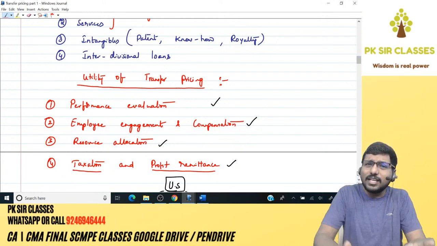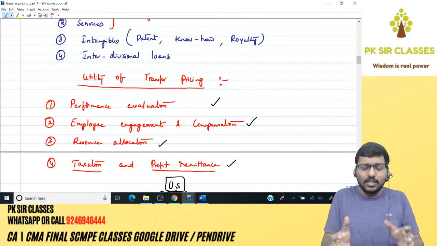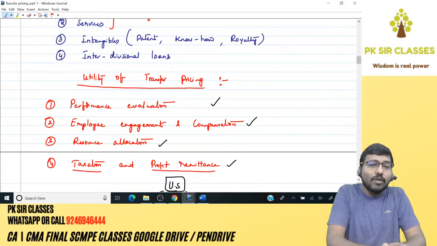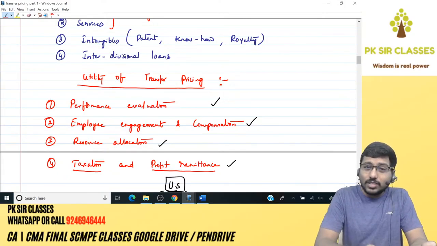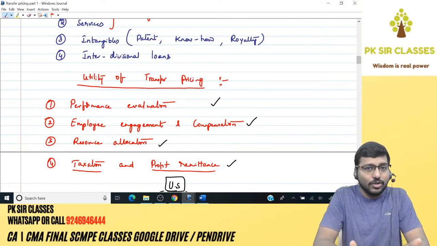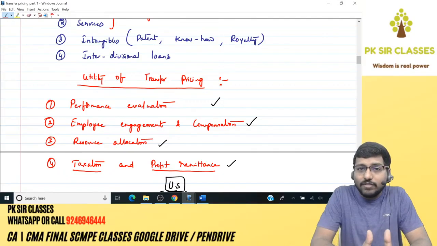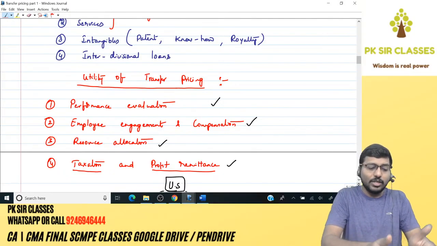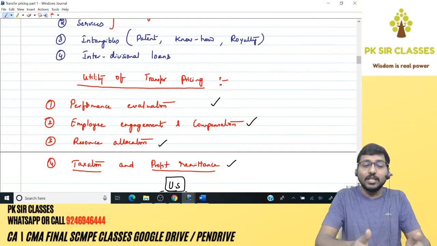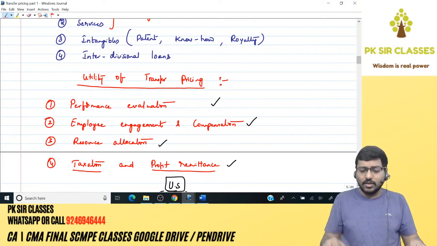Because it is not really selling to somebody outside, correct? So therefore, normally it will transfer at cost. In that case, there will be no question of calculation of profit for the supplying division, because where is the question of revenue over there? So therefore, transfer pricing helps you to create revenue, thereby paving the way for profit for the supplying division. Because of transfer pricing only, there is a possibility of profit for the supplying division, and thereby there is a possibility of evaluating the performance of the supplying division. That's what we have seen yesterday, right?